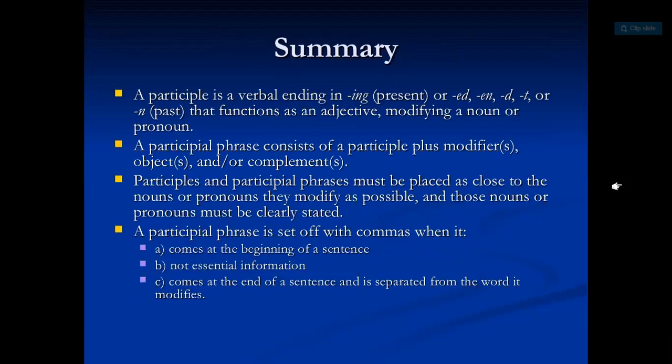So, a quick summary of participles and participial phrases. A participle is a verb ending in -ing in case of the present, and -ed, -en, -t or -n in case of the past, that functions as an adjective modifying a noun or pronoun. A participial phrase consists of a participle plus a modifier, object, and/or complements. Participles and participial phrases must be placed as close to the noun or pronouns they modify as possible, and those nouns or pronouns must be clearly stated.